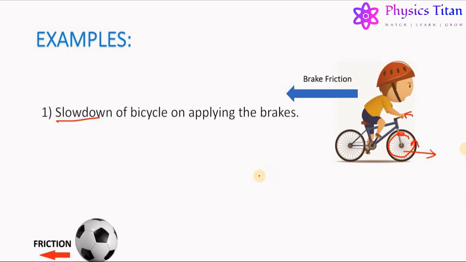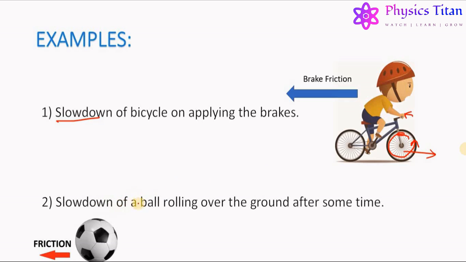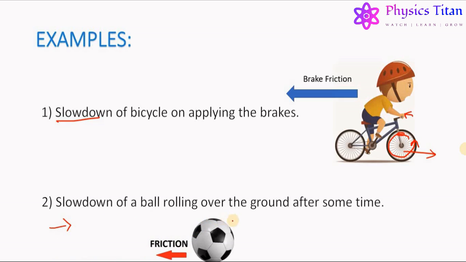Another example can be the slow down of a ball rolling over the ground after some time. You all must have played football. Whenever we kick the football, it starts moving, and then after a short distance, it comes to rest. Why? It is due to friction, which is acting at the surface of contact of the football and the ground in the direction opposite to the direction of motion. So this is the direction of motion and this is the direction of friction, which results in ceasing the motion of the football.